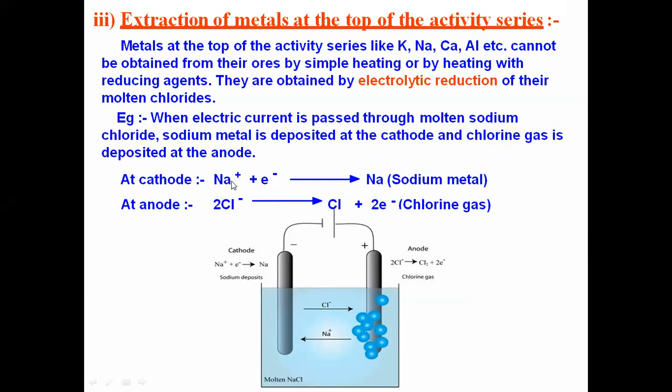So what happens actually? Sodium, which is present in a molten state, goes near the electrode where electrons are there, and it will be deposited in the form of sodium. So sodium metal will be collected around this electrode. Whereas the chlorine, when it loses its electron, becomes chlorine gas. Cl2 gas will be formed and liberated at the anode, and this is the reaction that takes place. And that sodium which is obtained is then collected, and further the refining will be carried out.